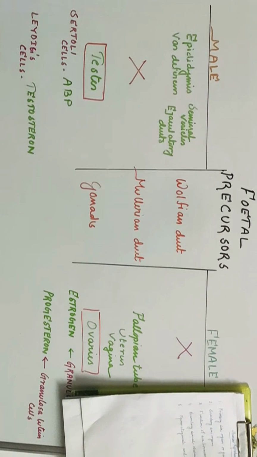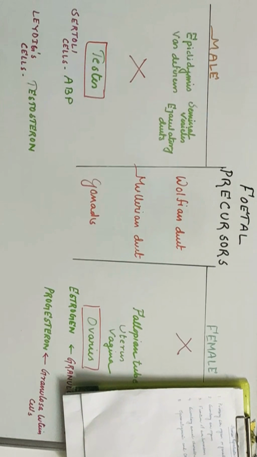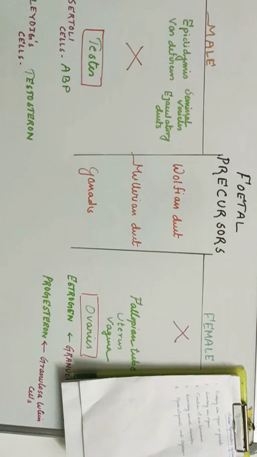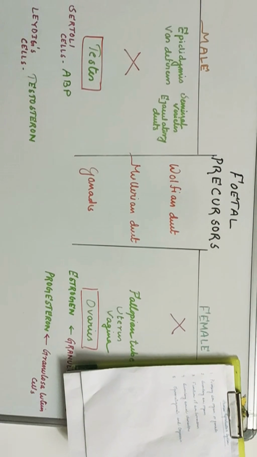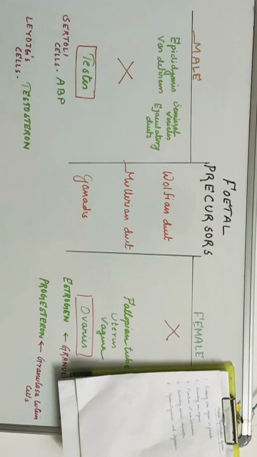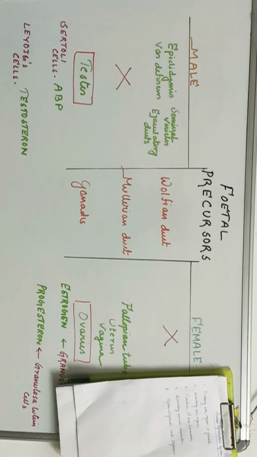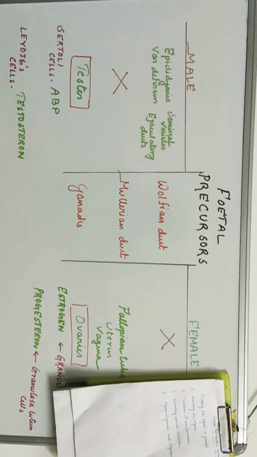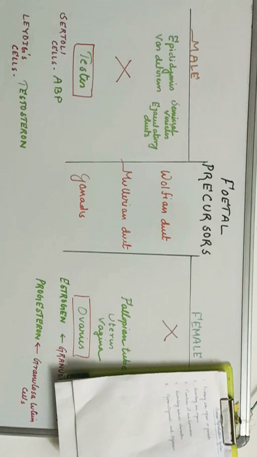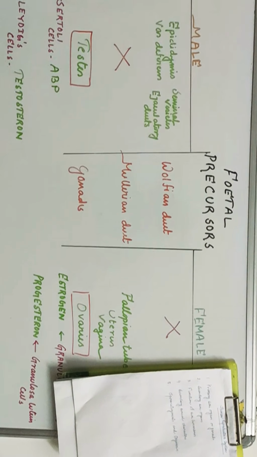There are 23 pairs of chromosomes: 22 autosomes and 2 allosomes. The allosome is the sex chromosome. The embryo whose cells have XX develops into female, and the one with XY grows into male. So what is the function of these two types of chromosome?